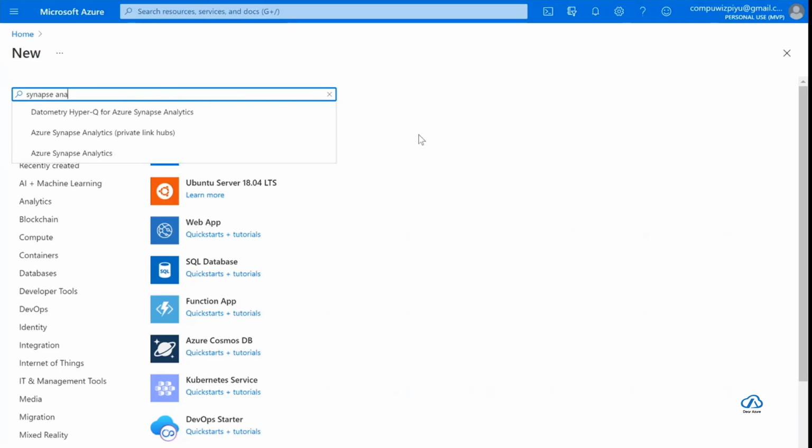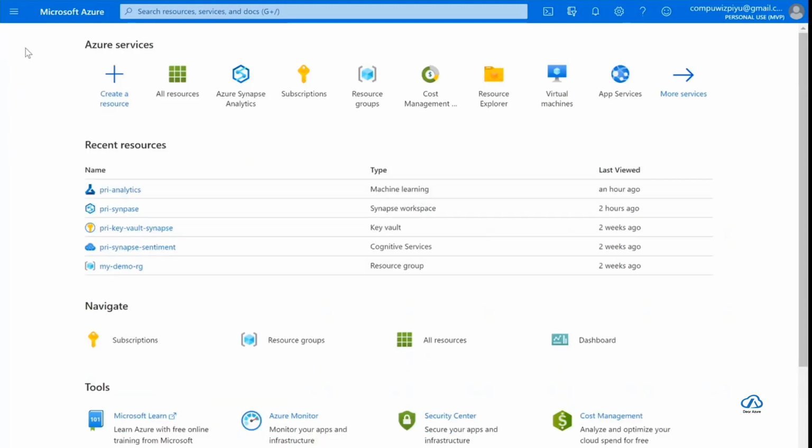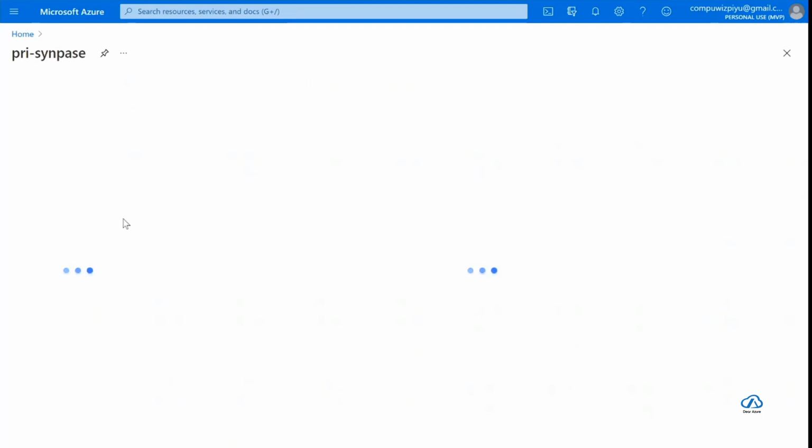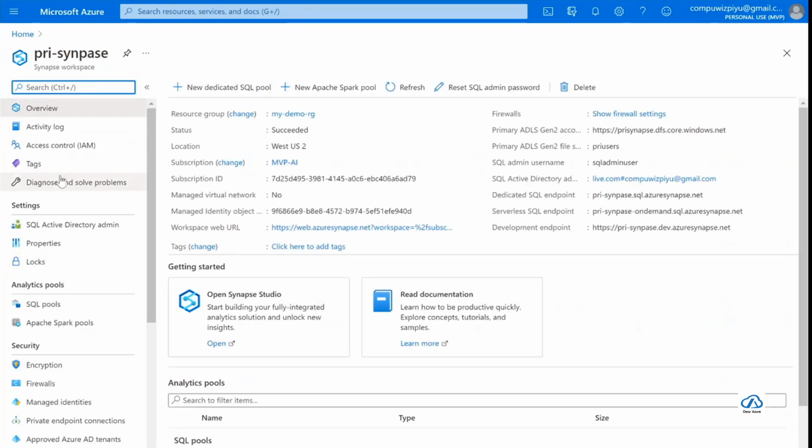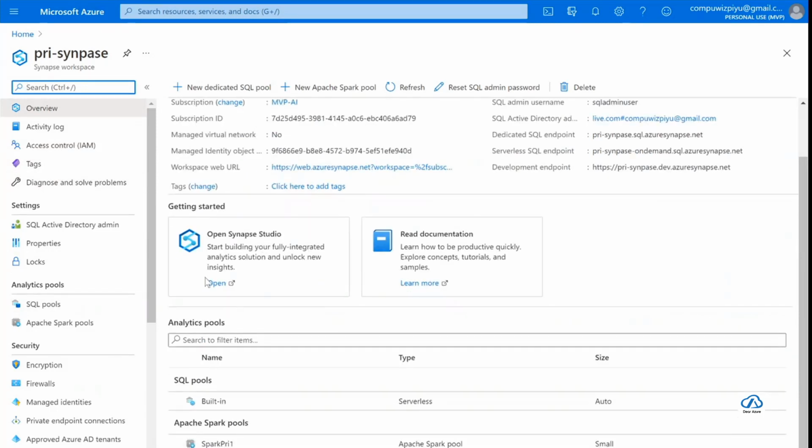So I'll create a resource. Once the resource is created, essentially what is created is a workspace, same as with machine learning, where creating a machine learning resource creates a machine learning workspace. Similarly, we have a workspace which is created. Within that workspace, you will have the endpoints created and the access keys and so on. From there, if you look, it has this option for Open Synapse Studio.